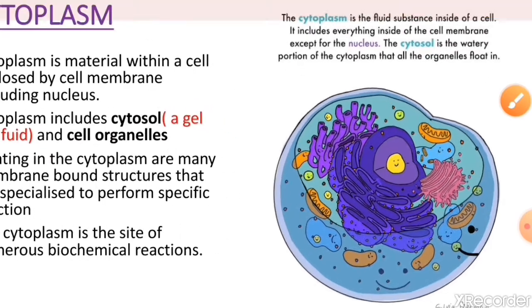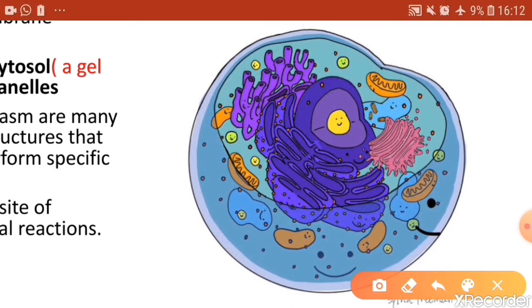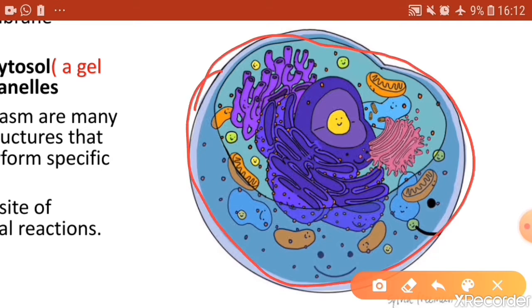Have a look at the diagram of the cell. Here you find that the cell is bounded by a covering which is called the cell membrane or plasma membrane, about which in detail you have learned, right? Every living eukaryotic cell has a spherical body called the nucleus. The structure of the nucleus in detail has already been dealt with.